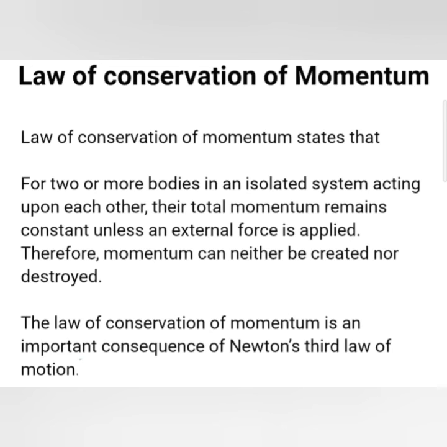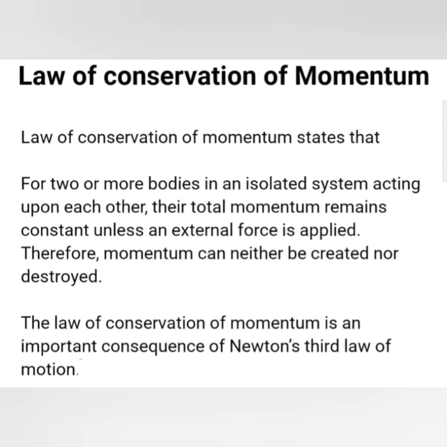At the time of collision, body A exerts a force on body B, and body B exerts an equal and opposite force on body A. Due to this force, the momentum of the bodies changes. Let the final velocities be v1 and v2 for A and B respectively.